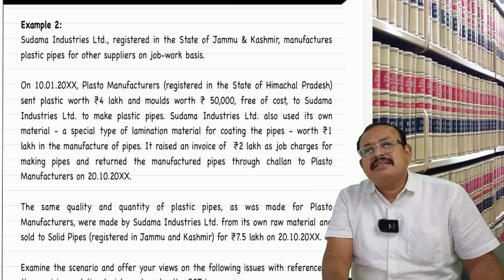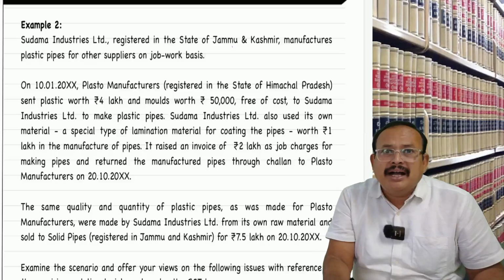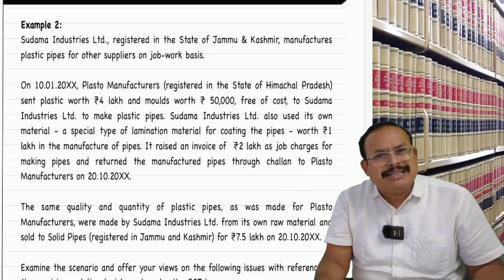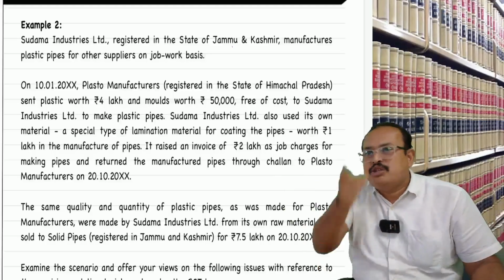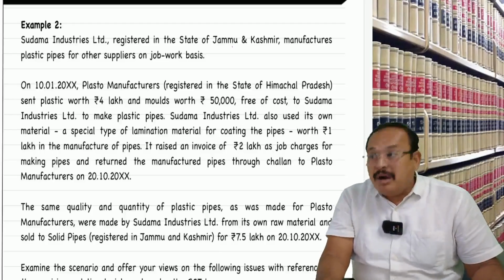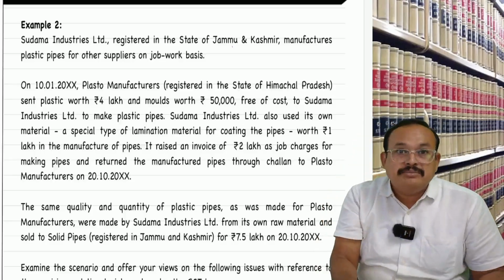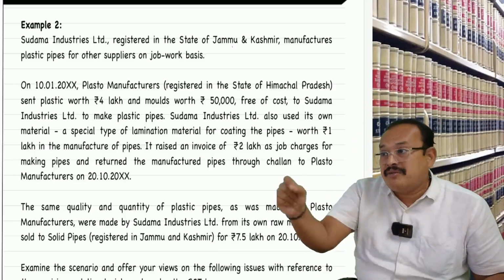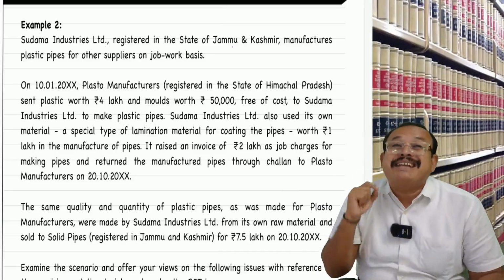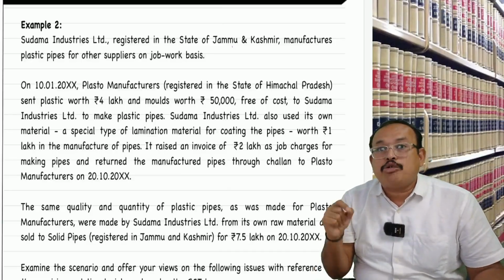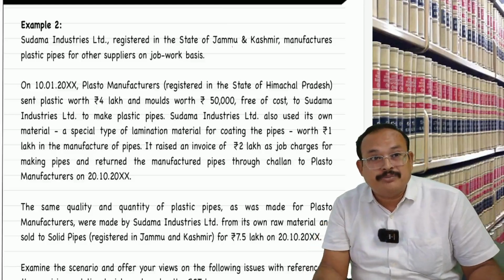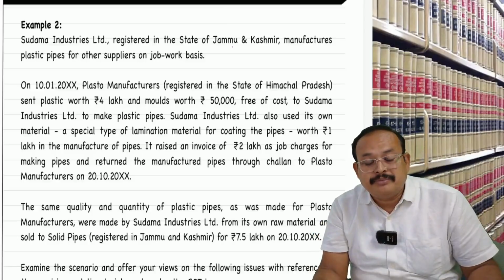Then, in that case, is a separate invoice required? Principal sending the goods to the job worker, is he required to issue a separate invoice? Not required. It is sufficient to issue a challan. As per rule number 55, the job work challan is enough. Apart from that, if it is interstate supply on account of sending the goods on job work basis, irrespective of the value of the goods, you should generate an e-way bill, electronic way bill, as per section 68 read with rule number 138. You get my points. Now please come back.